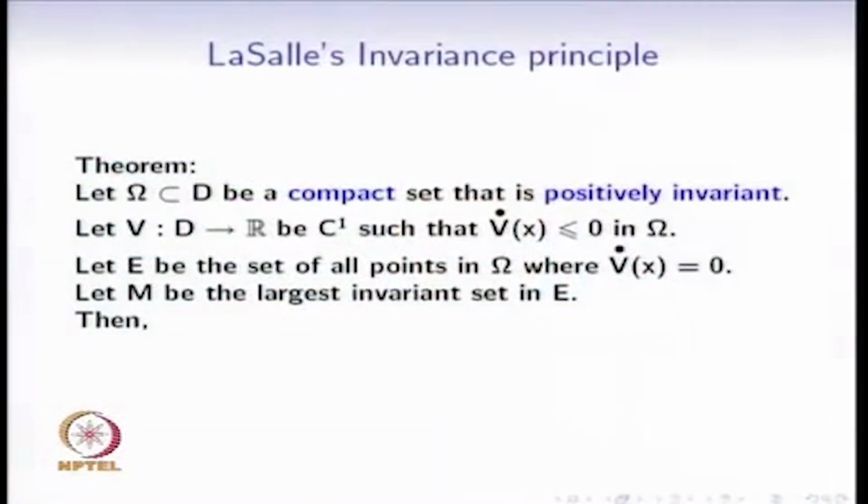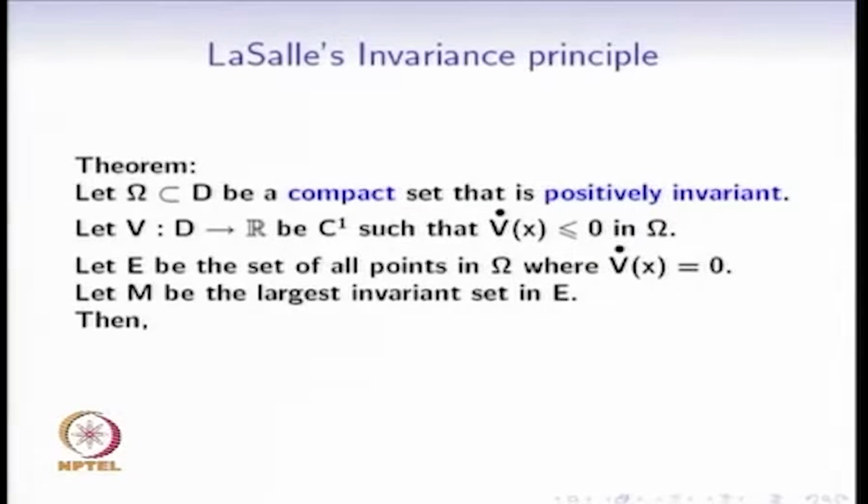So we had started with LaSalle's invariance principle, the last lecture. So let us just quickly review this. Suppose omega is a compact set that is positively invariant, and suppose we have found a function V that is C1. C1 means differentiable and the derivative is continuous, such that this V satisfies V dot is less than or equal to 0 on this set omega.